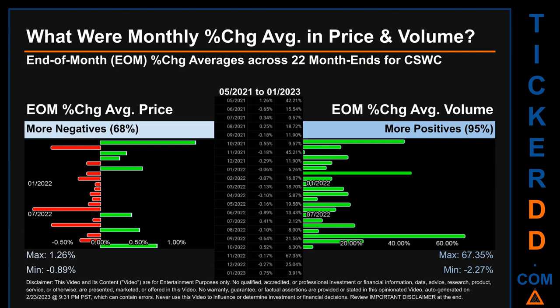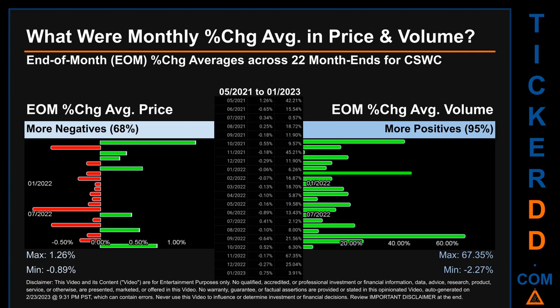From 05/2021 to 01/2023, out of 22 month ends, 15 had a negative percentage change in average price. Meaning 68% of month ends saw a negative percentage change in average price. In terms of volume, 21 out of 22 month ends had a positive percentage change. That is 95% of month ends saw a positive percentage change in average volume.